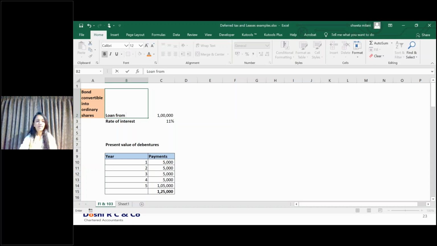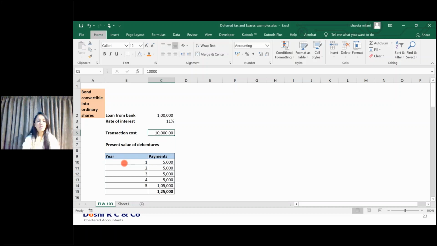We have a loan from bank at 11% rate of interest. I have incurred a transaction cost on this loan, which is rupees 10,000. If you have incurred a transaction cost on this loan, what we used to do under Indian GAAP is debit this transaction cost to your P&L on day one itself, in the year in which you incur it.